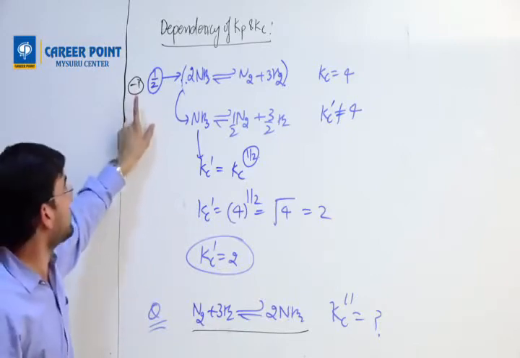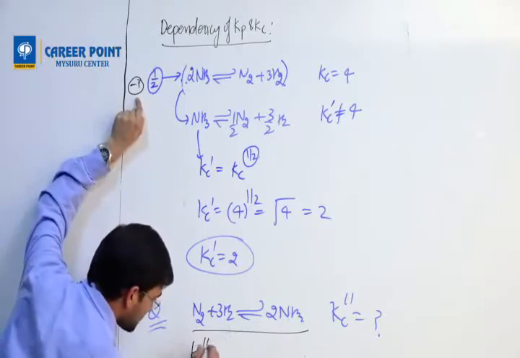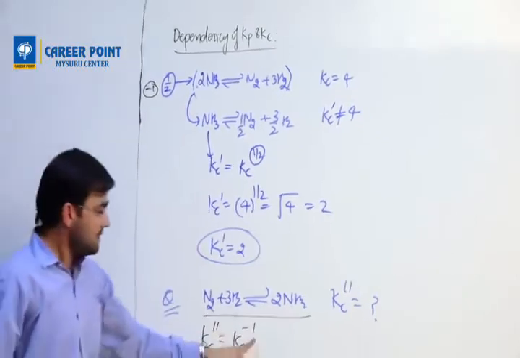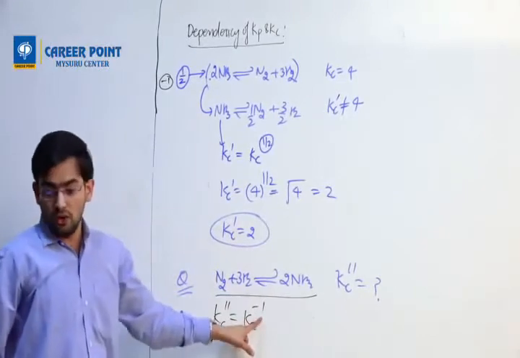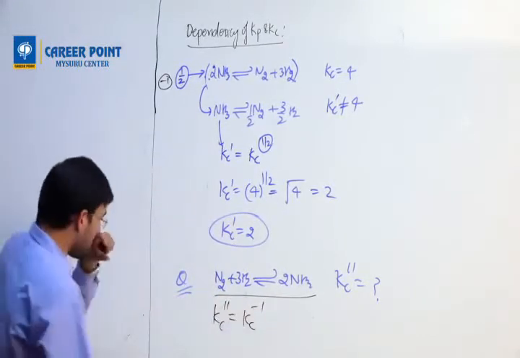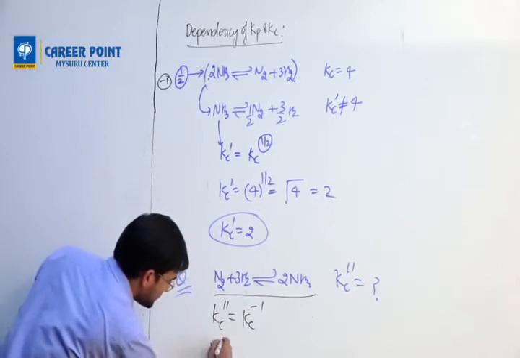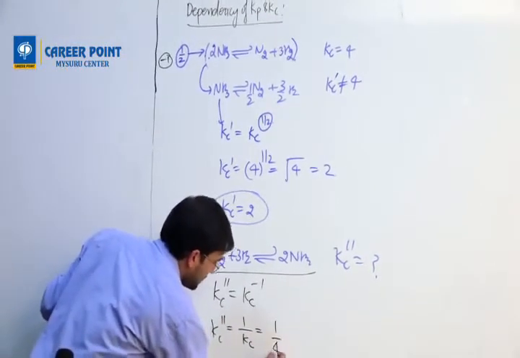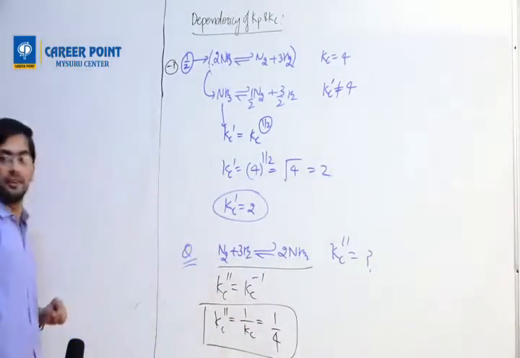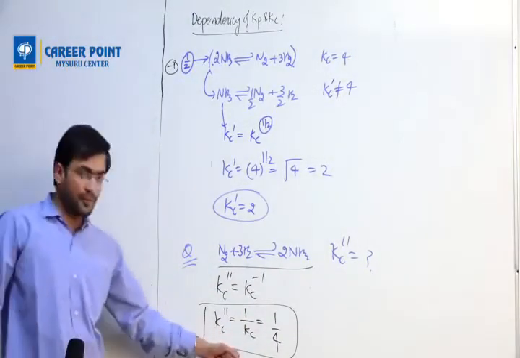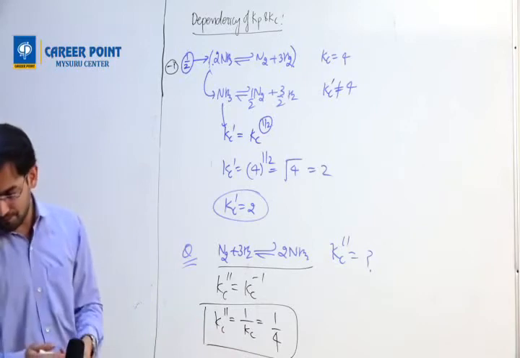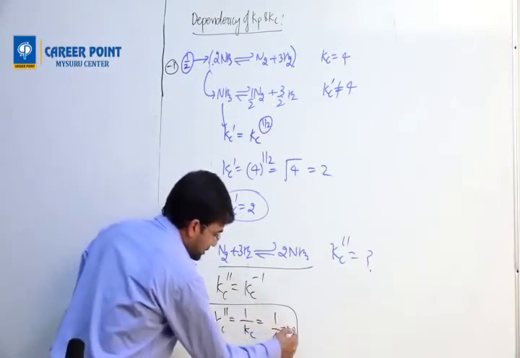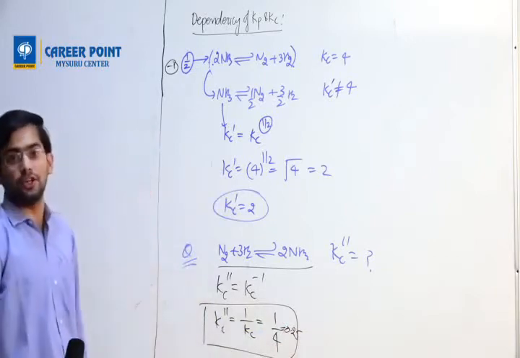Once I know the factor, the final Kc dash is equal to Kc power that value. Kc double dash equals 1 by Kc, or 1 by 4. This is your answer. Understood now? Or 0.25. Understood?